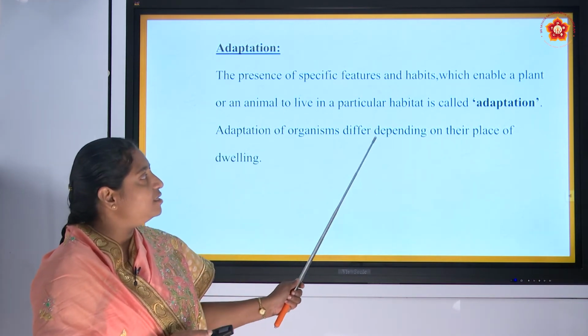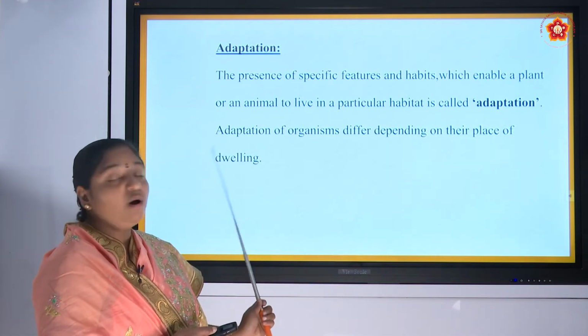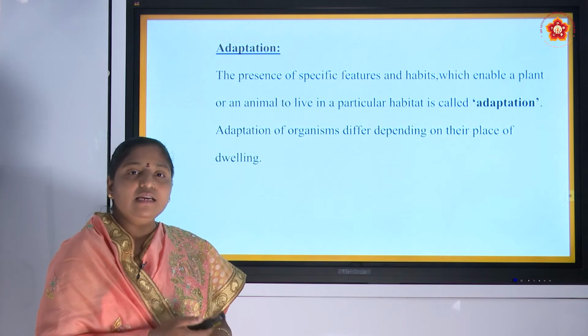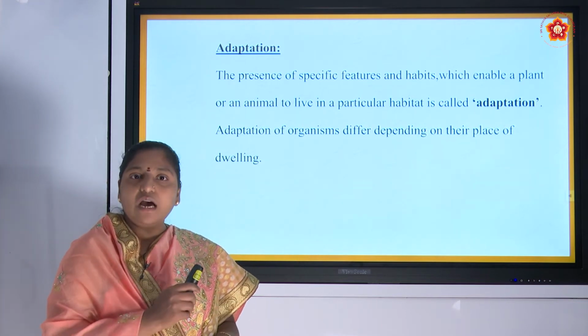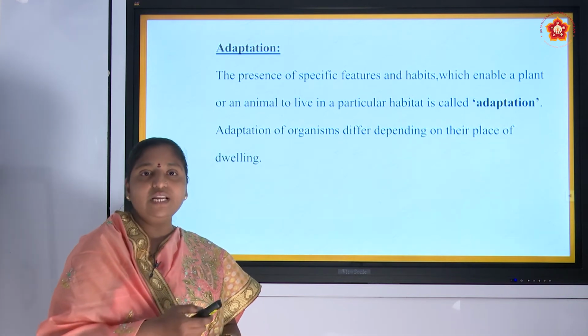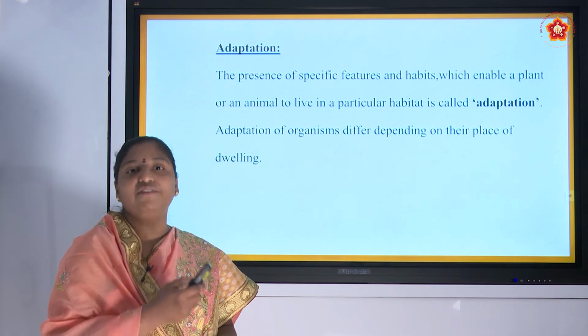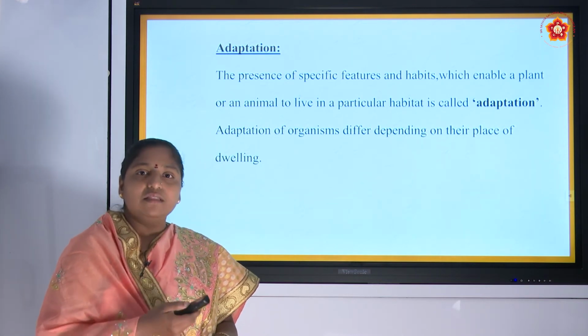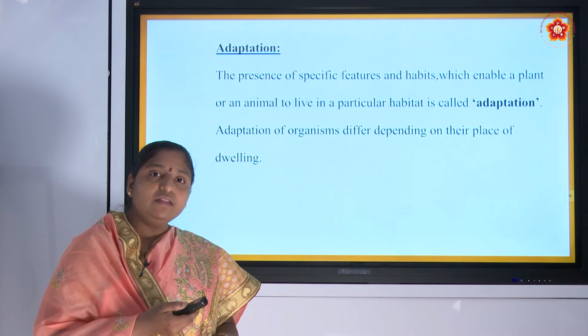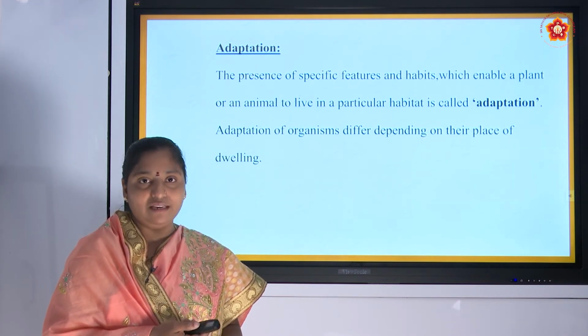Adaptation of organisms differ depending on their place of dwelling. And these adaptations are not the same for all the organisms. It will be different depending upon the surrounding it is living in. For example, the animals which are living on the land don't need any wings because they will not fly.